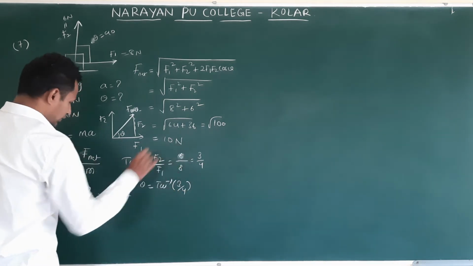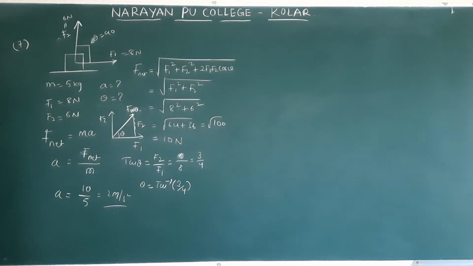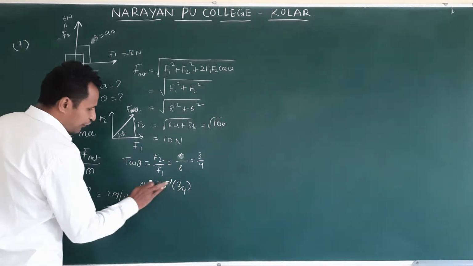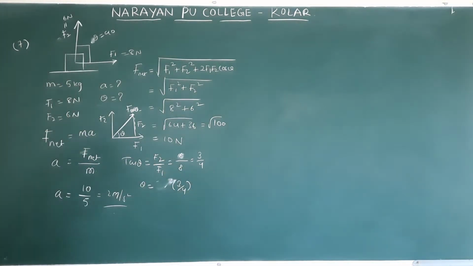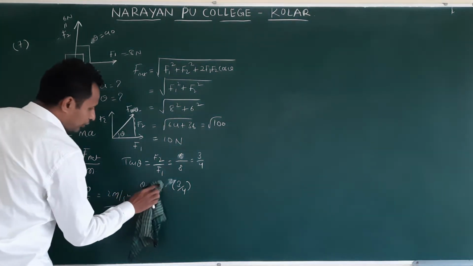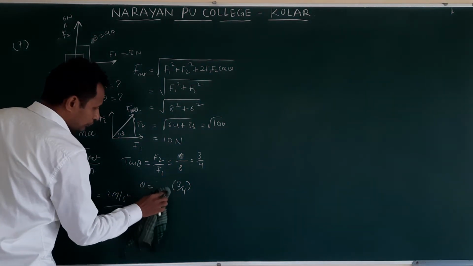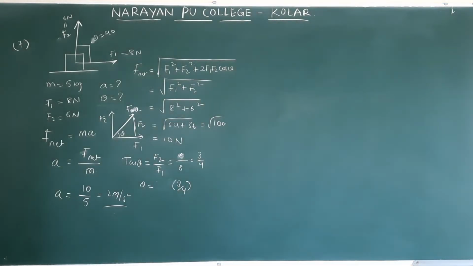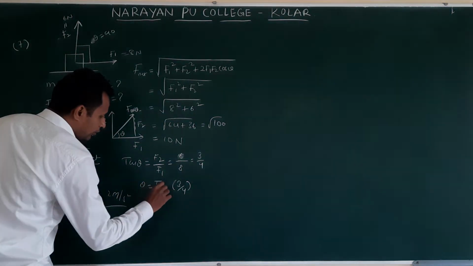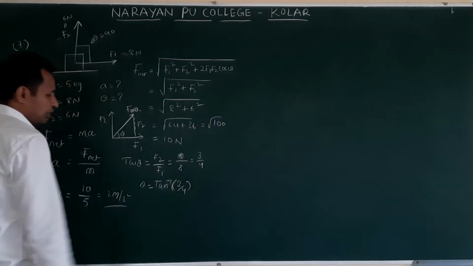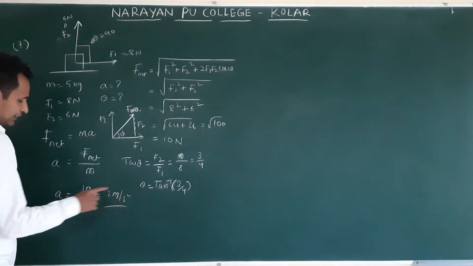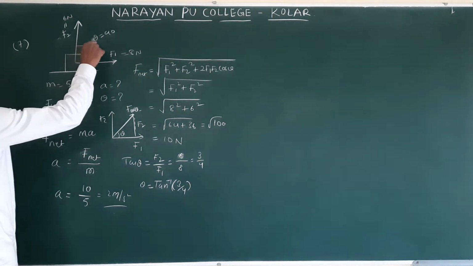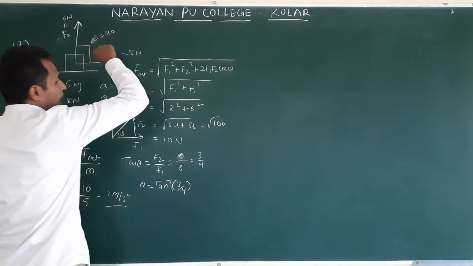So this acceleration, 2 meter per second square, acts in the direction of tan inverse of 3 by 4. This is the magnitude, this is the direction. This theta is the direction of acceleration. This theta is not the angle between two forces here. So don't confuse.